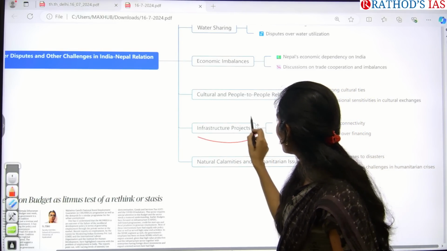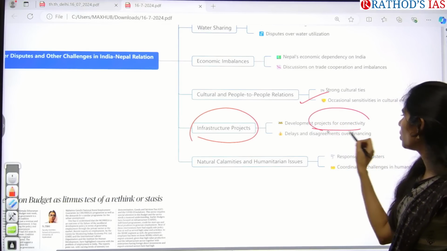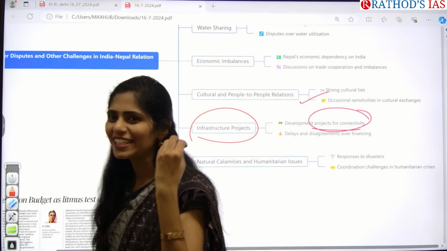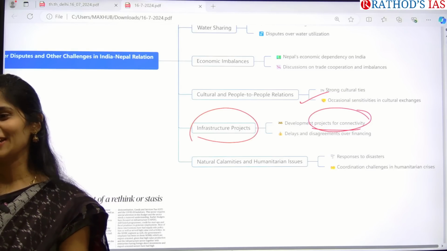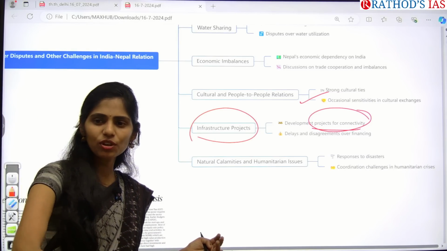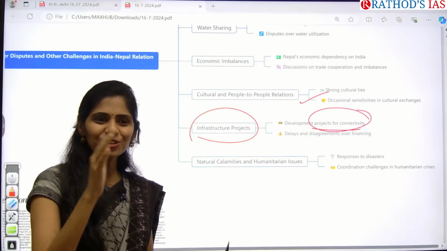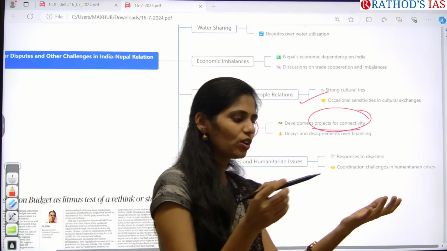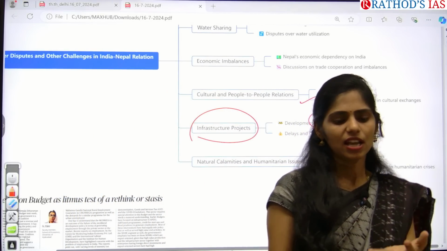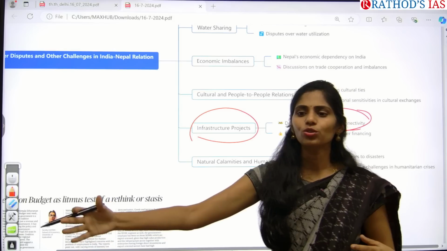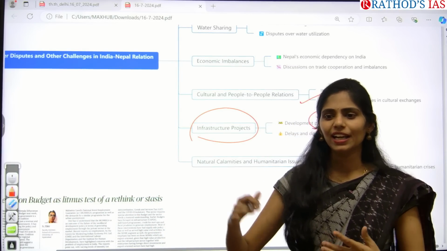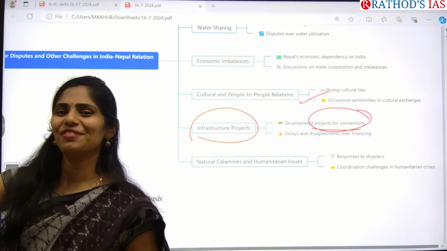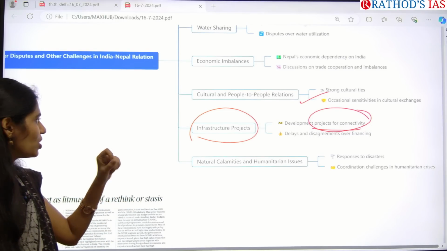And next one here is infrastructure projects. Here we are focusing on development of connectivity projects, but whenever we go for these projects, there are always delays. We don't get loans on time, and the projects take years. If a project is going to complete in 2 to 3 years, because of delays in getting environmental clearance and loans, it will be extended to 5 to 10 years. In the meantime, the government changes in either India or Nepal, and the project gets delayed further. So this is also one important issue.